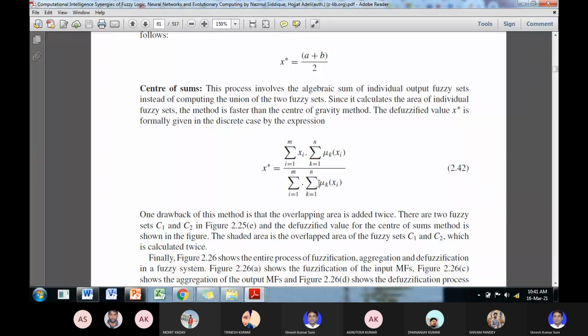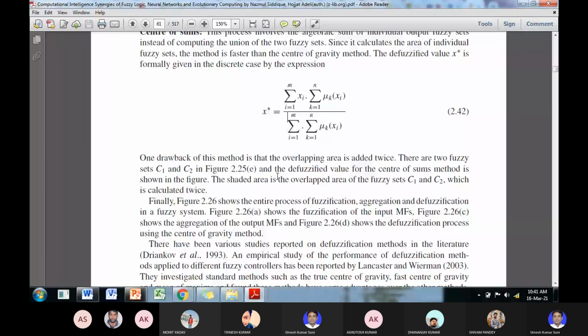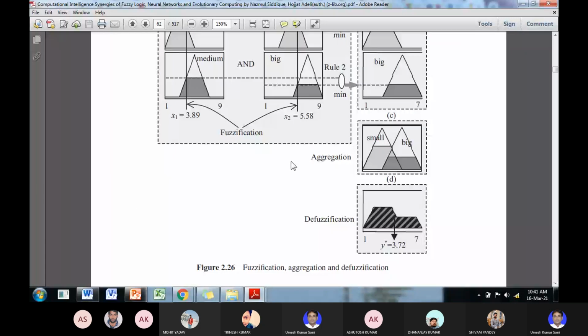Okay, and then you take the total sum of different values of suppose membership functions. So for all the membership functions you add, this is for individual membership function, and add the values for all the membership functions. Okay, so